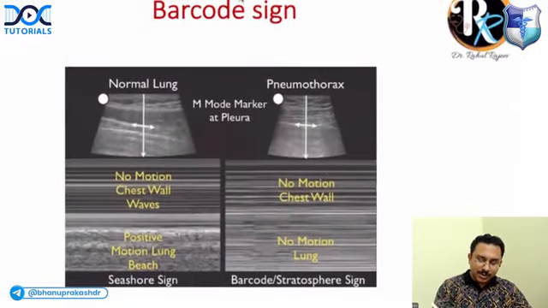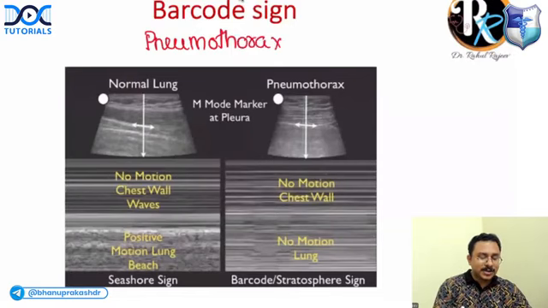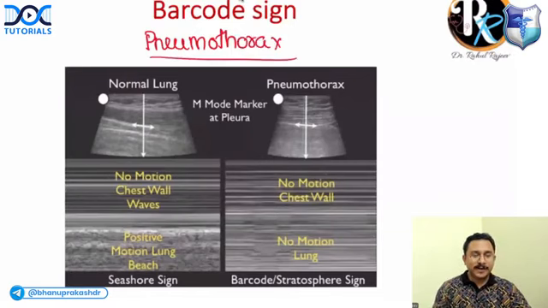What about barcode sign? Barcode sign, also known as stratosphere sign, is a finding in pneumothorax. This is an ultrasound finding. In a normal lung, if you do the ultrasound, you get a seashore sign where there is motion of the lung, whereas in pneumothorax, you don't have the motion of the lung. You get the barcode sign, also known as the stratosphere sign.